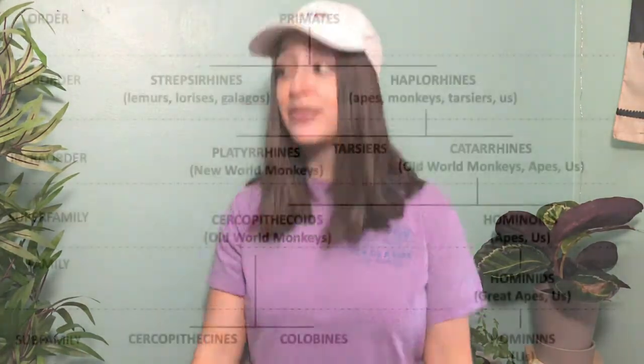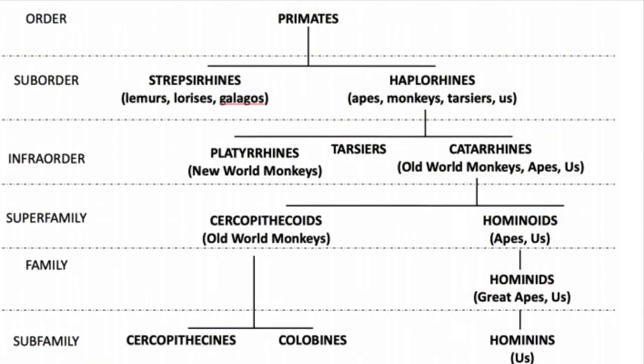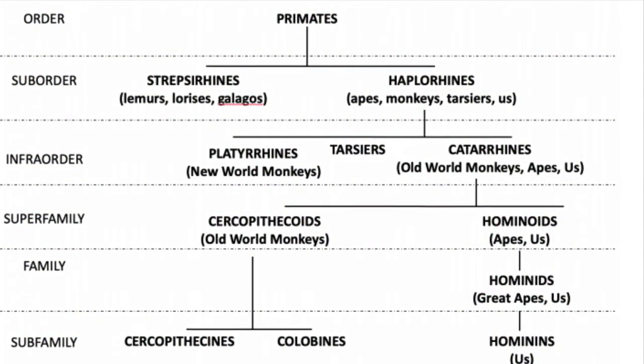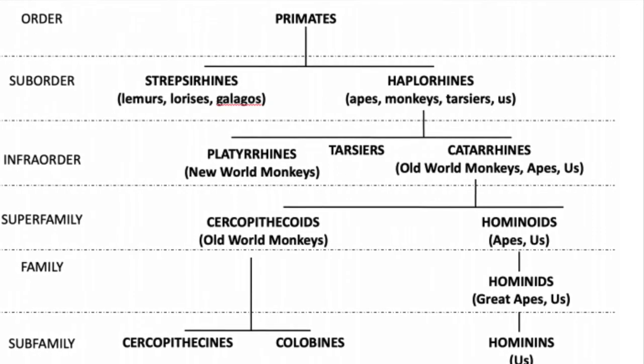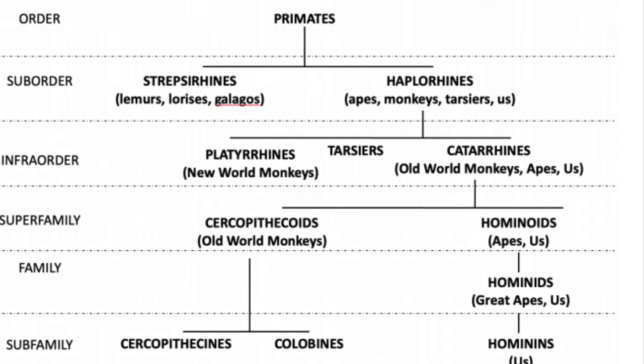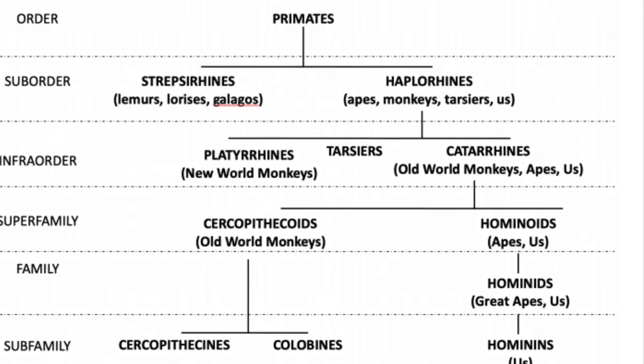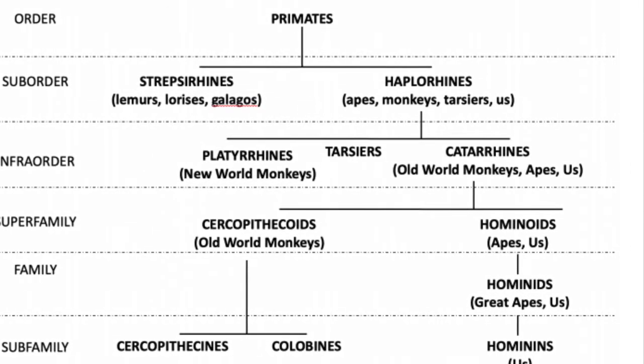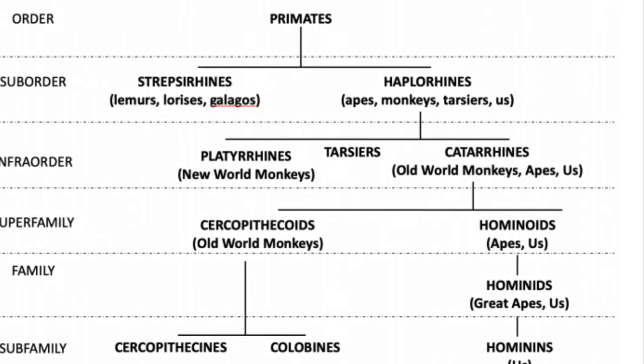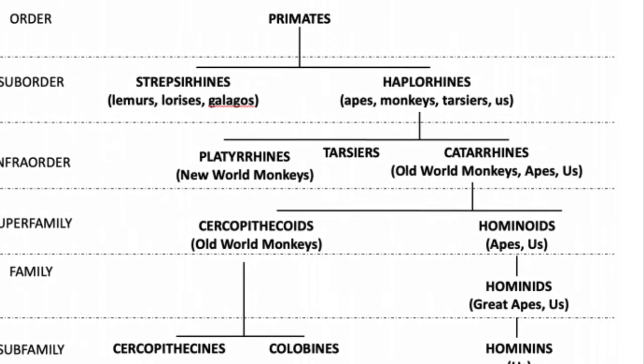We can break it down even further. As we observe the order Primates, there are 6 categories, or taxa. Order is the most general, while subfamily is the most specific. By the second suborder, we are split into 2, strepsirrhines and haplorhines. Strepsirrhines include lemurs, galagos, and lorises. Haplorhines include apes, monkeys, tarsiers, and humans.